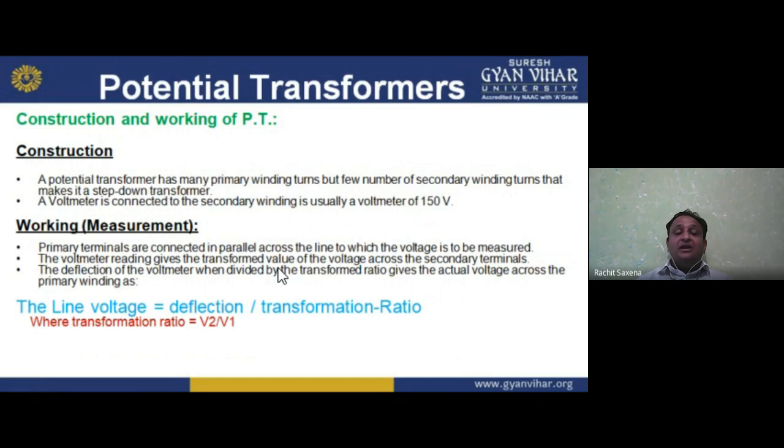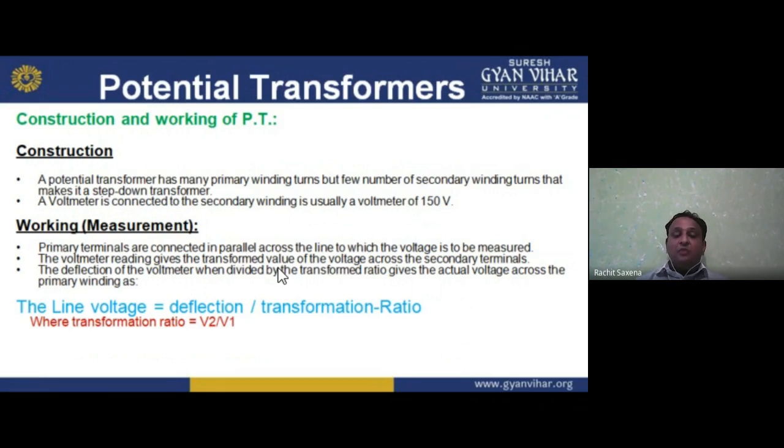The voltmeter reading gives the transformed value of the line voltage across the secondary terminals. Across the secondary terminals, whatever voltage we have can be found with the help of the voltmeter reading. The deflection of the voltmeter, when divided by the transformation ratio, gives the voltage across the primary line.